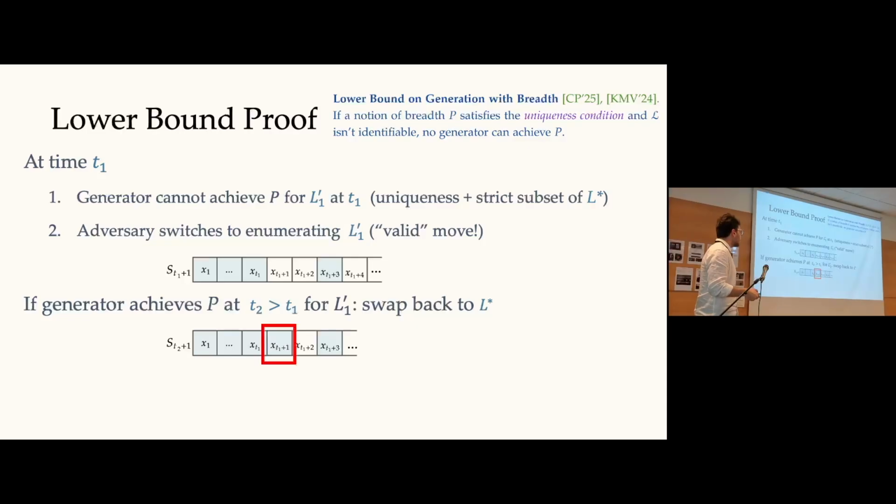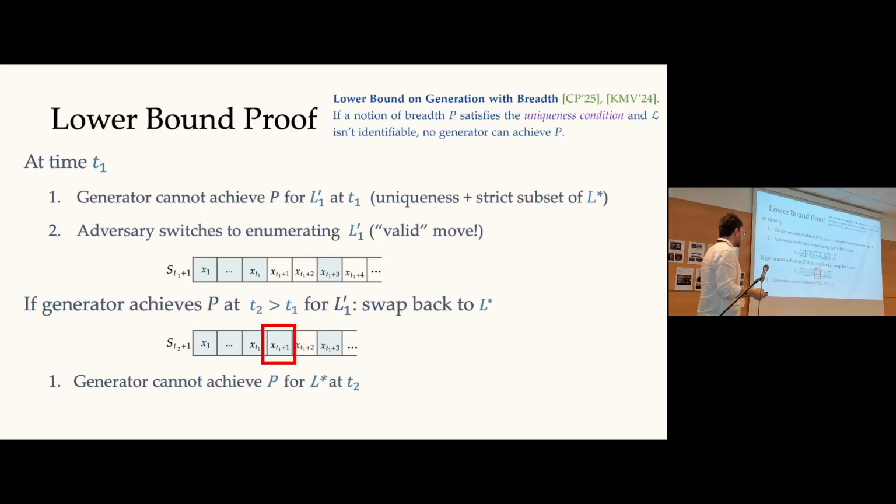We started enumerating L star, we switched to enumerating L1 prime, and when we did that, we left these holes behind. This one was not enumerated, this one was not enumerated, and so on. So we will start patching up the gaps in order to end up potentially creating an enumeration for L star and not L1 prime.